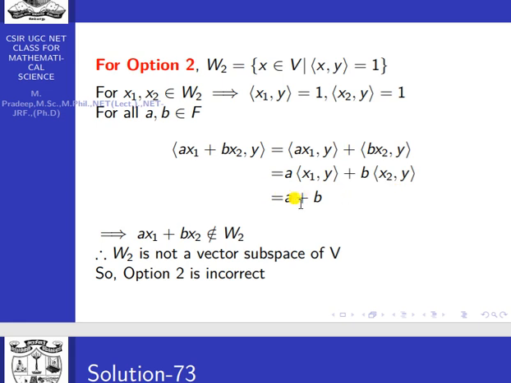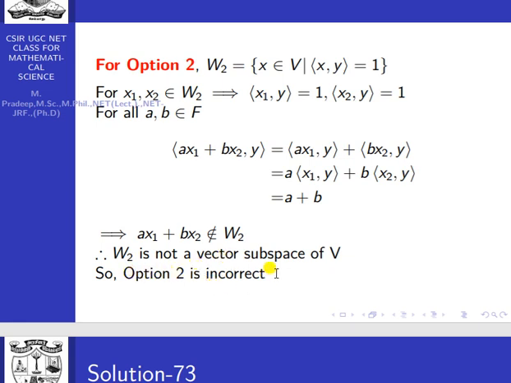So this is a plus b. So ax1 plus bx2 does not belong to W2. So from this, what is the conclusion? W2 is not a vector subspace of V. So option 2 is incorrect.